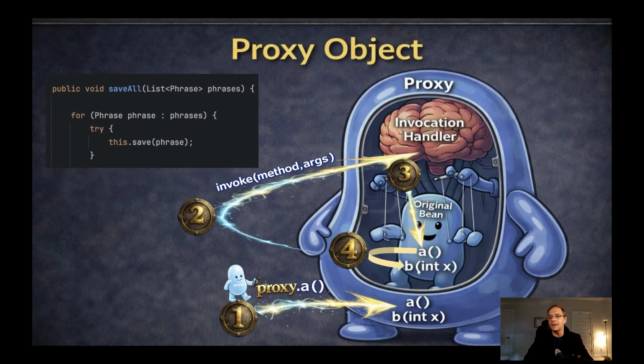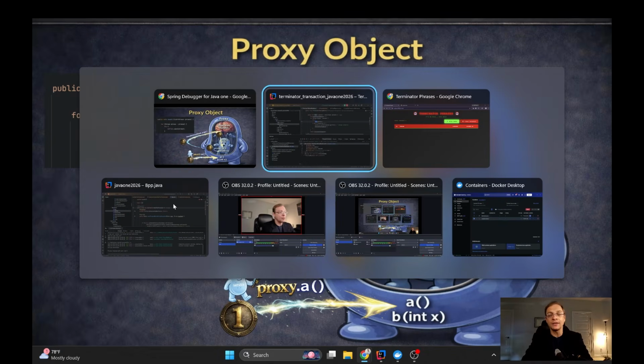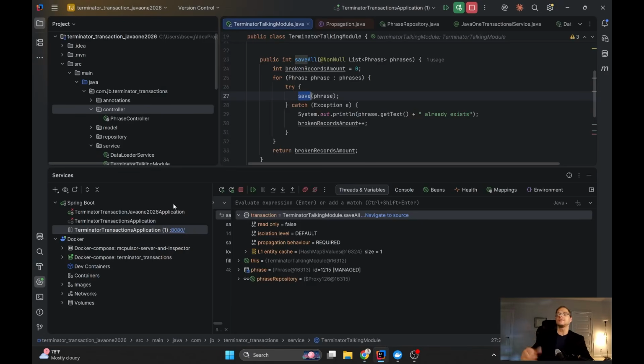That's exactly what's happening here. The method A calls method B. The method save all calls method save directly. In order to fix this, we need to change the calling of the save method to my own proxy. And let me see how we can do that. But before that, let me explain why nothing is saved in that case. So meanwhile, you need to understand why we have only one big transaction on the save all method.